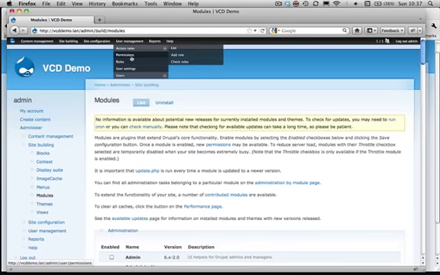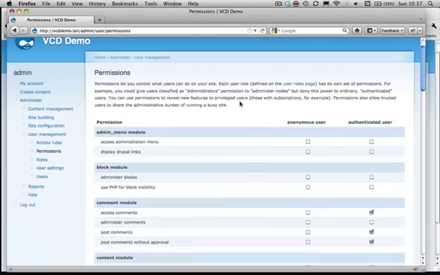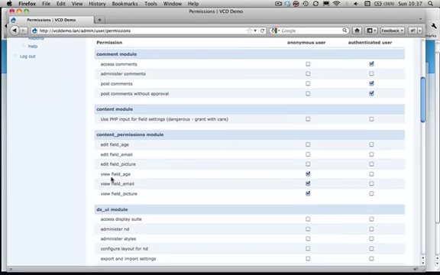If you look under the User Management tab, Permissions, you'll see that you can set who can view the different fields based on the role of the currently logged in or anonymous user. In this setup, I've enabled these fields for the anonymous user. So an anonymous user can see the field age, the field email, and the picture field.